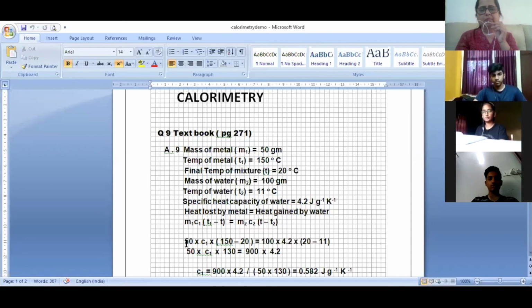Now what is M1? 50 gram. C1 is what I have to calculate. See how we are calculating the specific heat of that particular metal. So 50 multiplied by C1 into (150 minus T) equals 100 into 4.2 into (20 minus 11). 4.2 is the specific heat capacity of water.